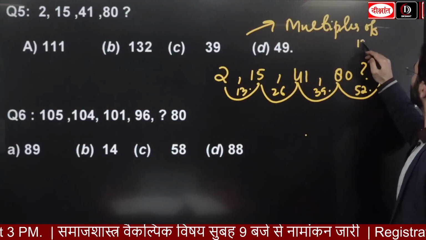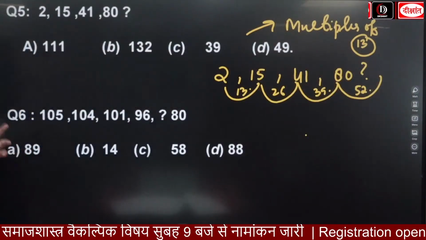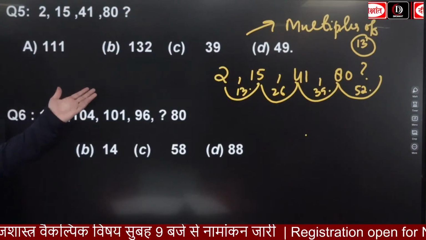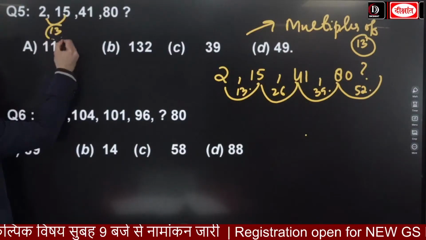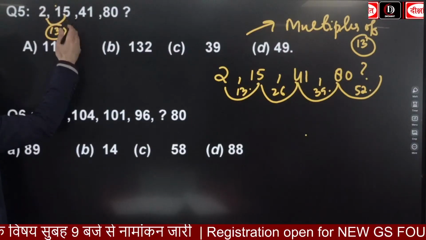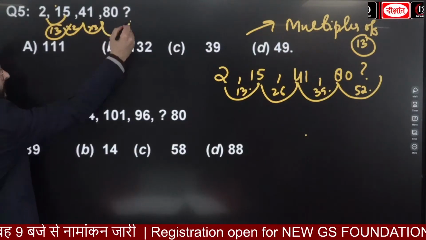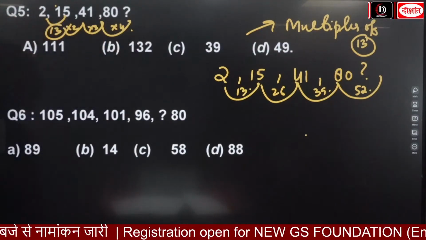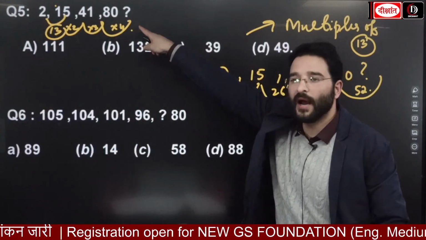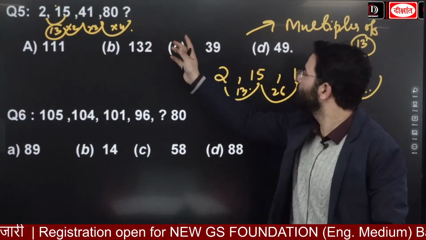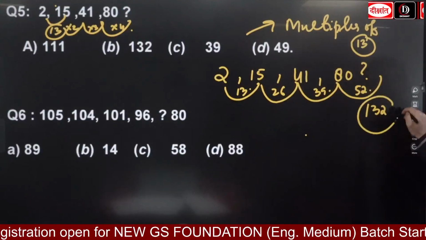Multiples of 13. Simply, 13 multiplied by 1, 13 multiplied by 2, 13 multiplied by 3, and the basic difference here was 13. Then one more, multiplied by 4, that is going to be the 52. So 52 you need to add here. 80 plus 52, we are going to see, guys, it is going to be 132.